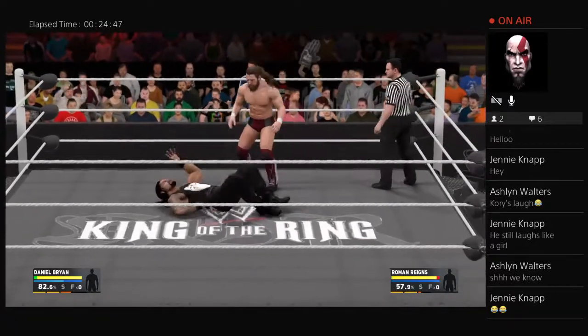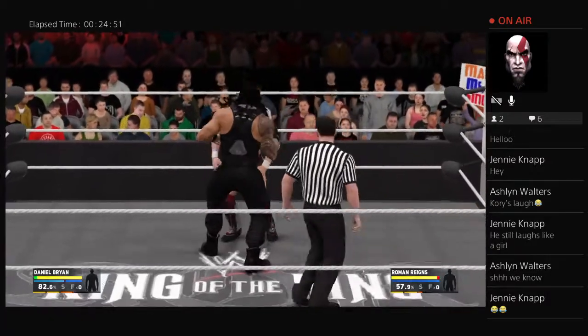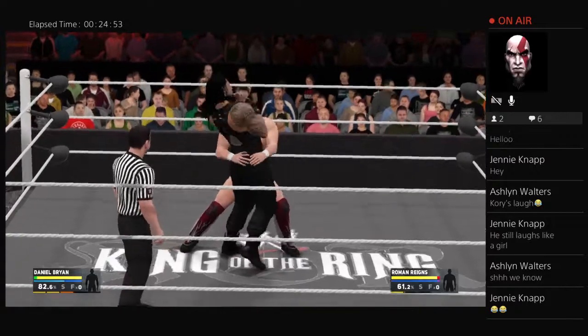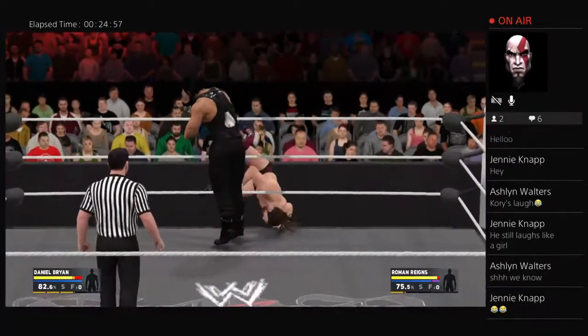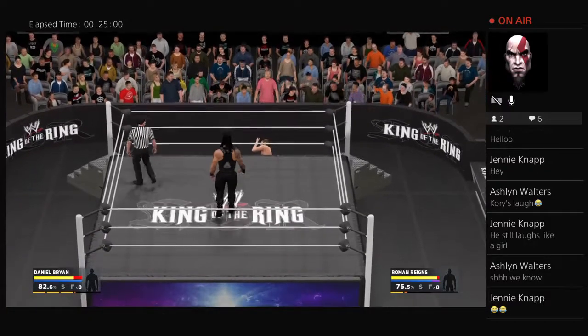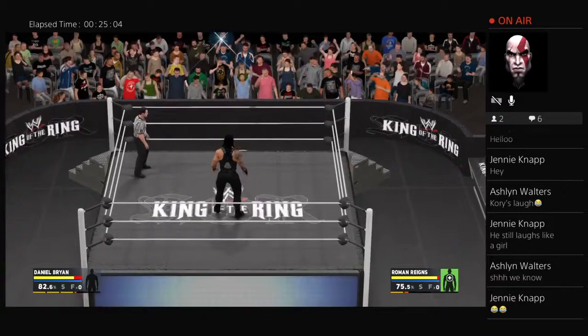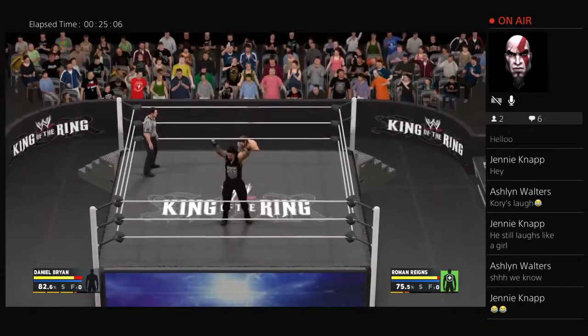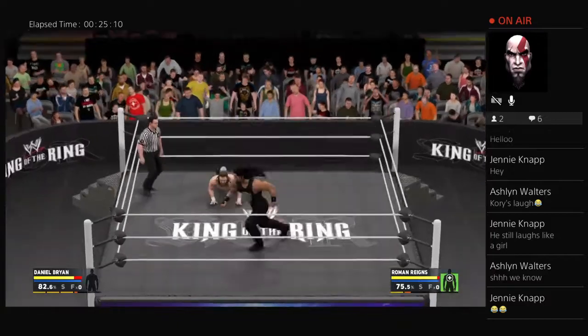Now Daniel Bryan has the momentum, but can Roman Reigns get it back in his favor? And now, oh, look at Bryan. Bryan was going for a belly-to-belly, you have to believe. Hard right hands there by Roman. Oh, Bryan getting dumped over the top rope. Roman Reigns taking out the trash tonight at King of the Ring. And now he is showing his confidence over Daniel Bryan. Reigns is feeling it. Now in the ring goes Bryan.